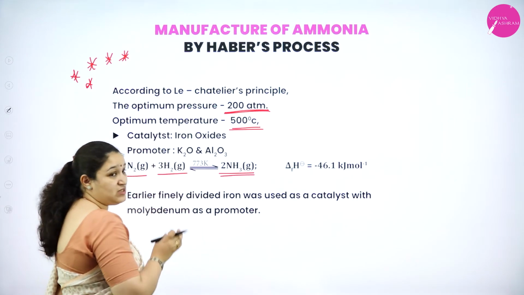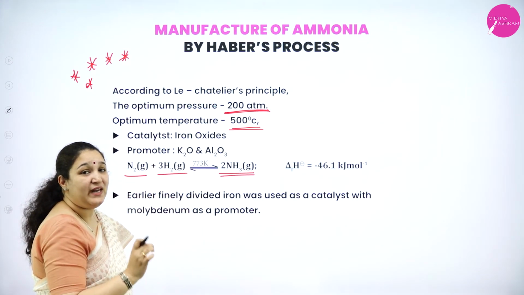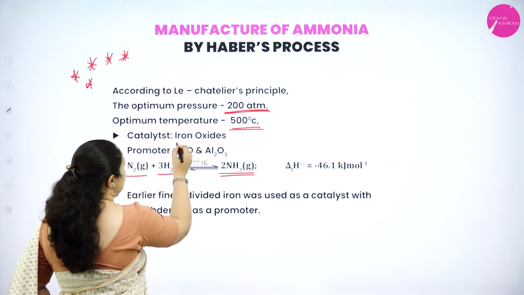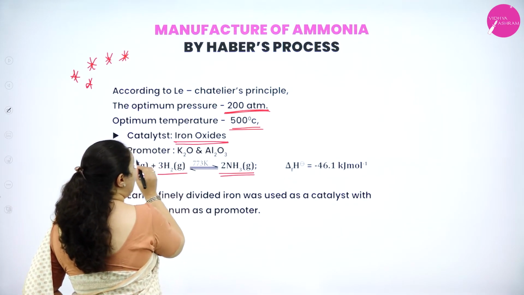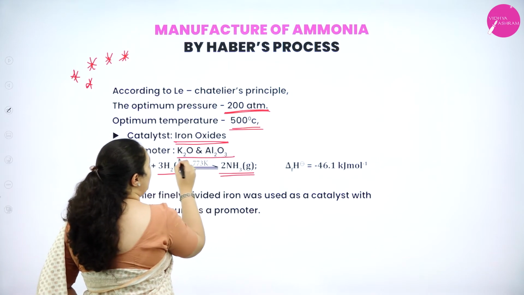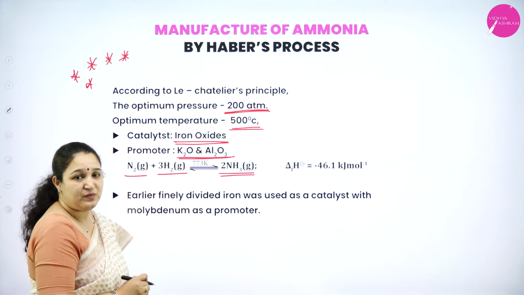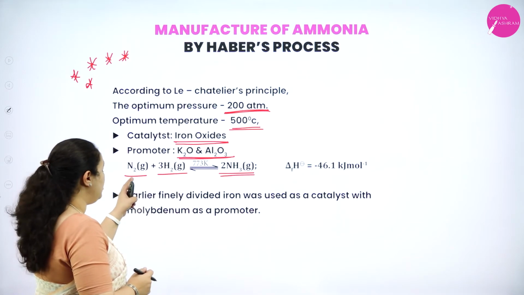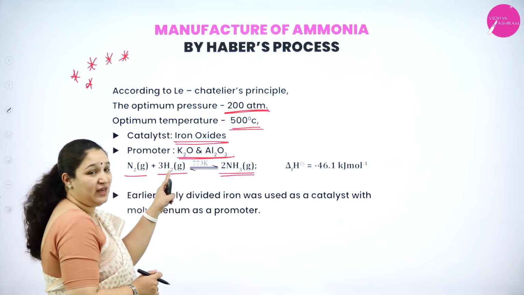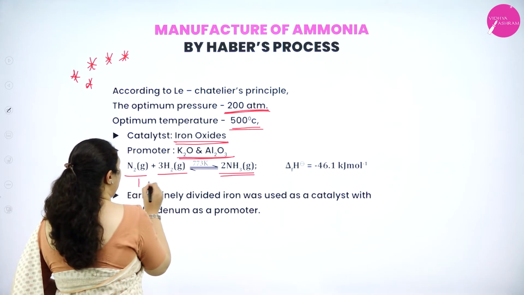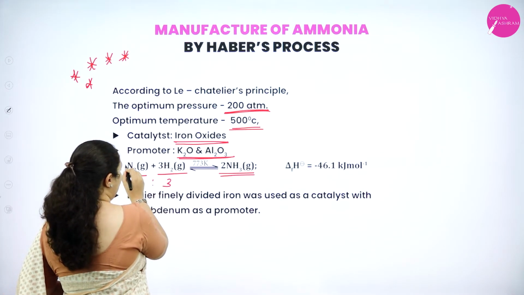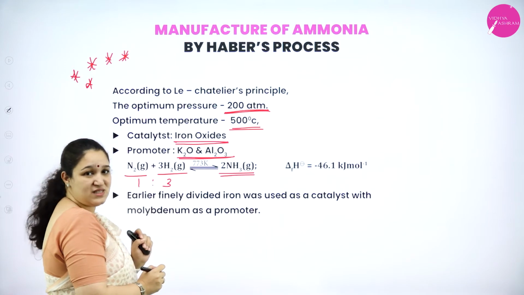But for the reaction speed to increase, we require a catalyst, that is iron oxide, and a promoter for the catalyst, potassium oxide and aluminium oxide is added. Nitrogen with hydrogen is mixed in 1:3 ratio. You can see here the stoichiometric coefficient is 1, here it is 3, isn't it?